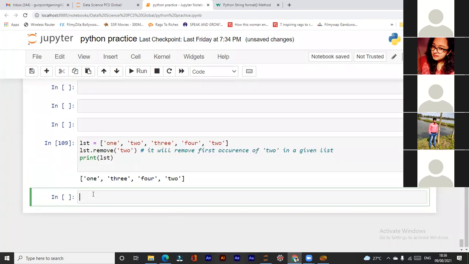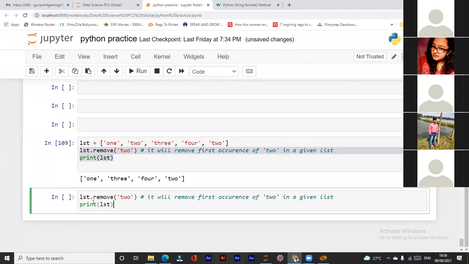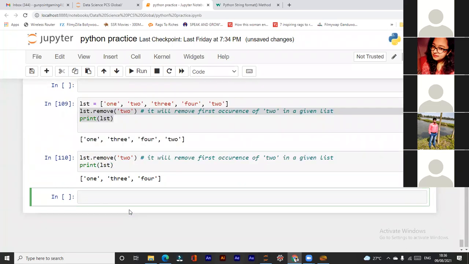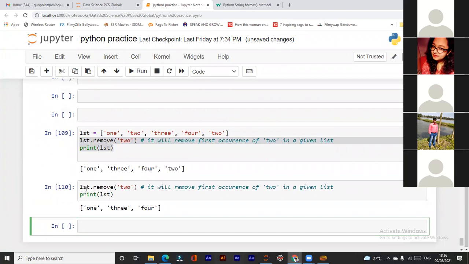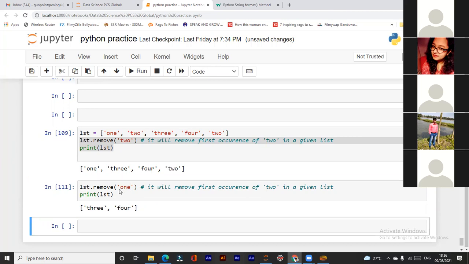So let's try. Okay, so 1, 1. Then here we had the 2, but here it has been removed. Directly we have 3, 4, and again 2. Suppose I repeat this again, see, now it has removed this 2 also. Now we have only 1, 3, and 4. So it removes the first occurrence of that number. If it were 1, then it will remove 1.